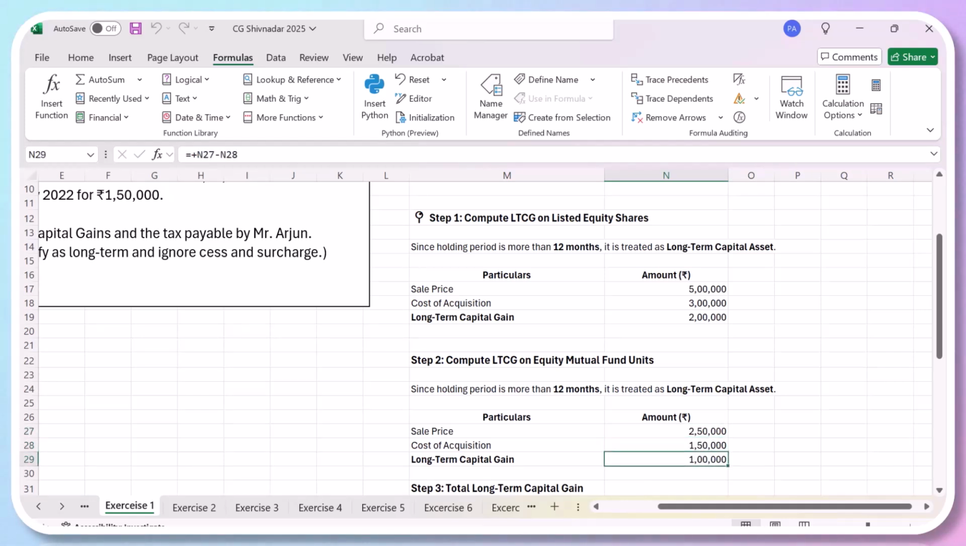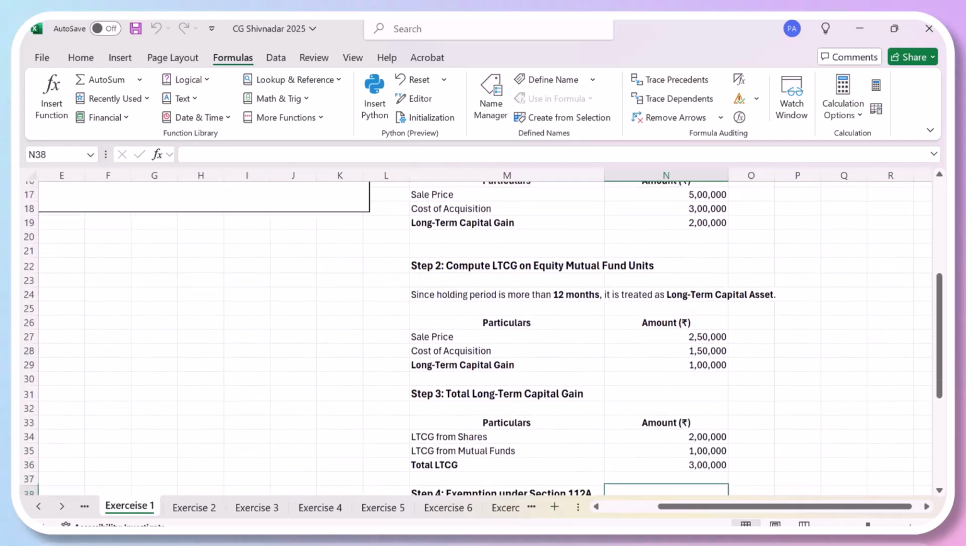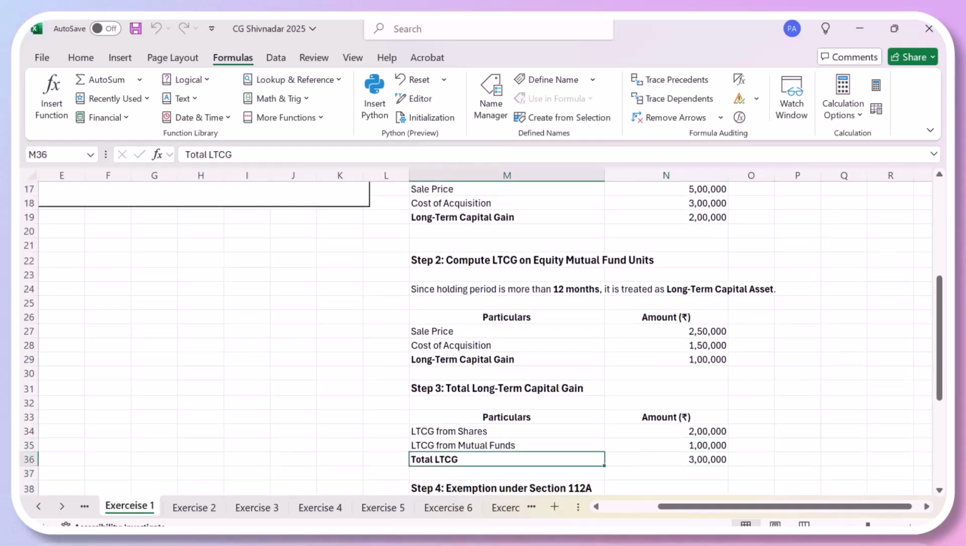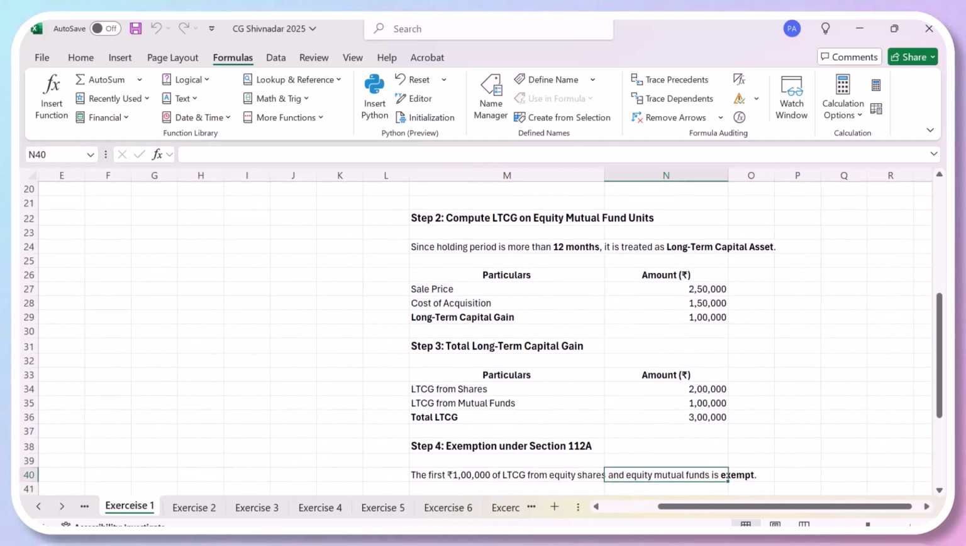Now we calculate the total capital gains. This is long-term capital gains, LTCG, from shares, 2 lakhs, and long-term capital gains from mutual funds, 1 lakh. So the total long-term capital gain from the mutual funds and the shares is 3 lakhs. Now, there is an exemption under section 112A, which is 1 lakh rupees. I told you that above 1 lakh, you are supposed to pay tax if you hold equity shares or mutual funds for more than 1 year. Up to 1 lakh, the capital gain is exempt.